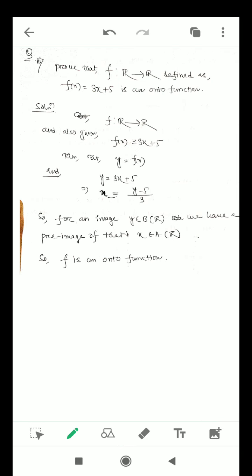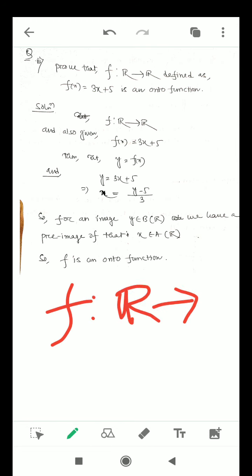So how can we check whether the function is onto or not? Suppose f is a function where the domain is R as well as the codomain is R, and it is given that f(x) equals 3x plus 5. How can we check that this image, that is y, is associated with some element of its domain?